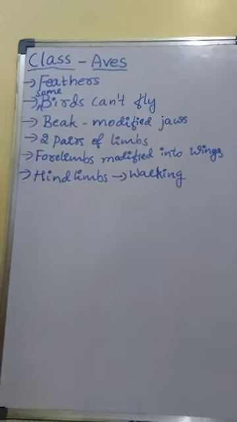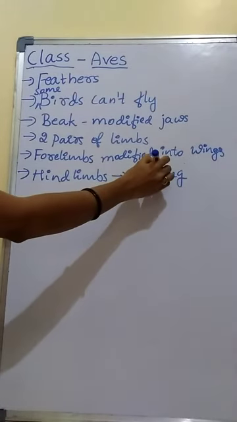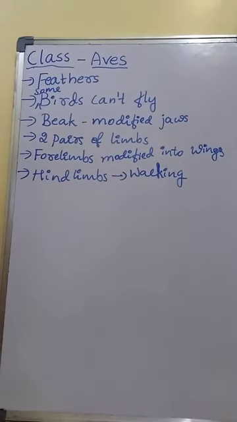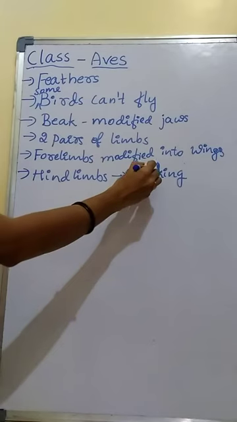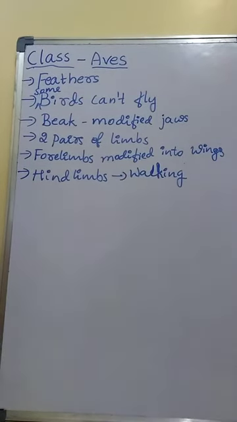Hind limbs are also modified for swimming and clasping tree branches, means holding. Hind limbs are modified for walking, swimming and clasping the tree branches. Clasping tree branches means to hold the tree branches.